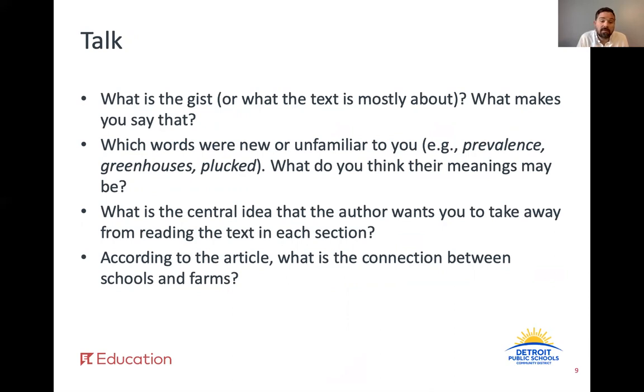You'll notice in the second bullet point, there is the e.g. and then also some words in italics. Those are possible words that you may not know the definition to. If you do, then great. But if not, then of course, always work to see if you can determine the meaning of those words when reading the article and reading the sentences before, during, and after, as well as trying to use any word parts to figure the meanings out. Go ahead and pause the video here while you discuss these.